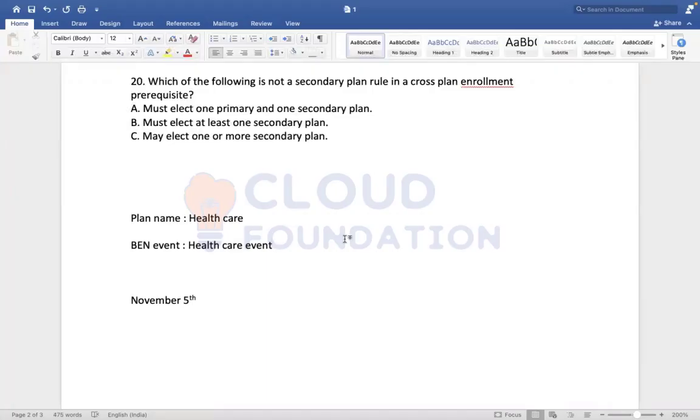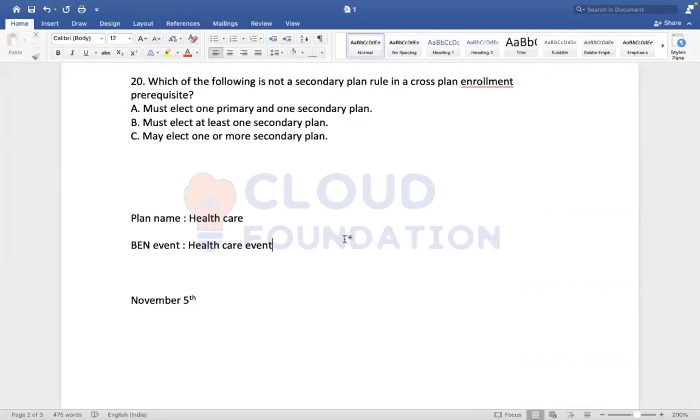What is the solution? Rescind the event and then initiate again. To make it simple, we cannot initiate the same event on the same effective date multiple times. Rescind and you can reinitiate.